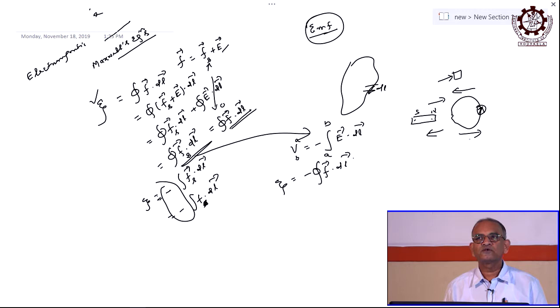So there is a rate of change of flux linked with the closed loop, and that constitutes an EMF, which is called the induced EMF, right. There is no source, but because of the relative motion between the magnet and the loop, a source is created, and that is why the EMF created there is called the induced EMF.